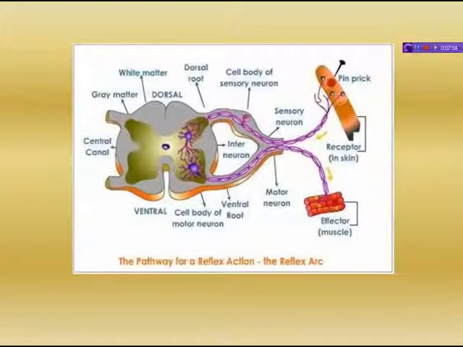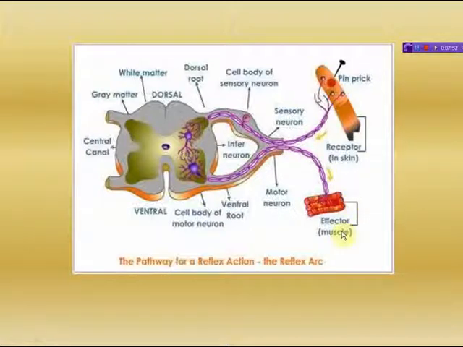Now you can see a diagrammatic representation of the pathway of reflex action. See, there is a pinprick, and the external stimulus, with the help of the sensory neuron, passes to the brain. Actually, sensory neurons are nerves which contain only afferent or sensory nerve fibers that bring impulses from different body parts, including the sense organs, to the central nervous system.